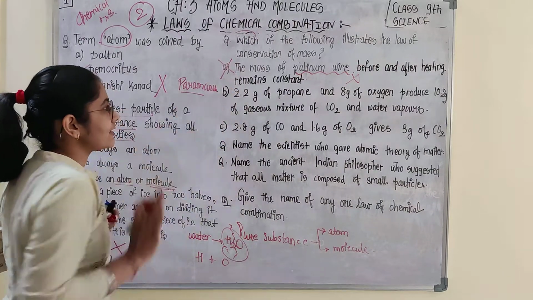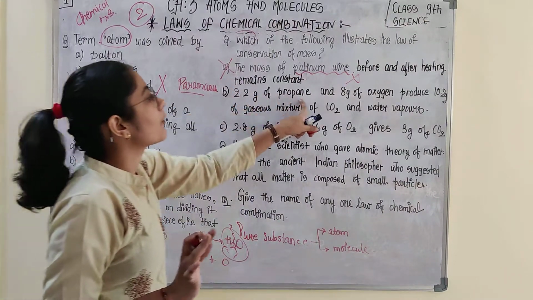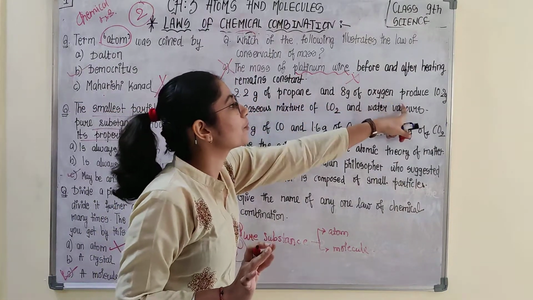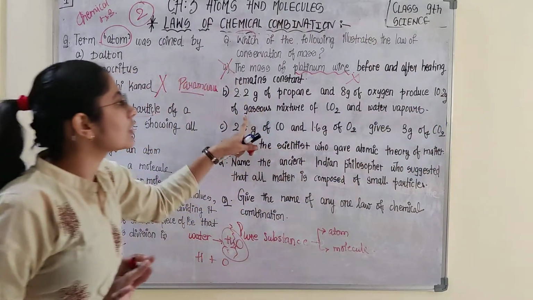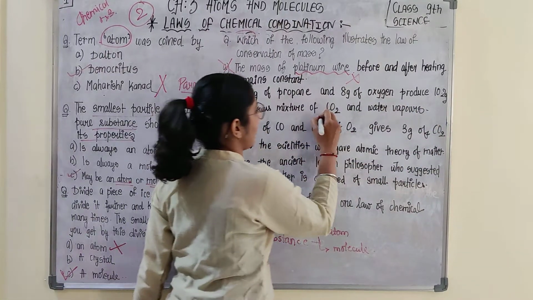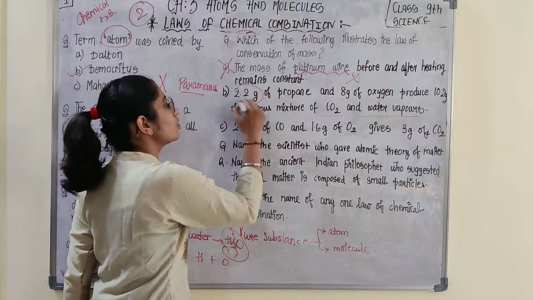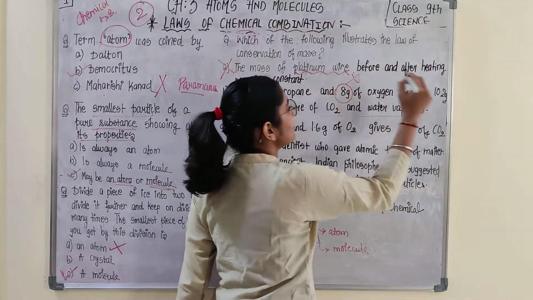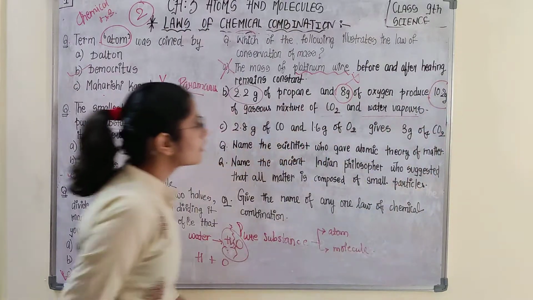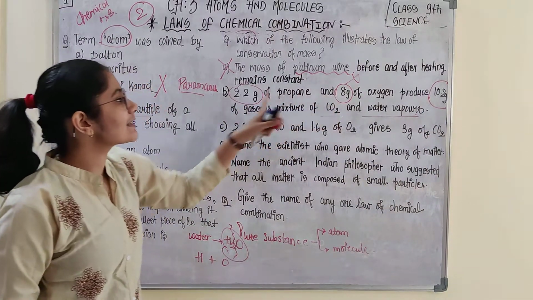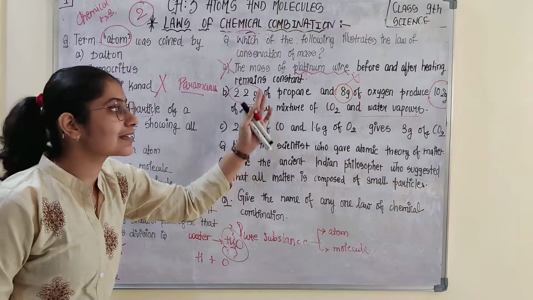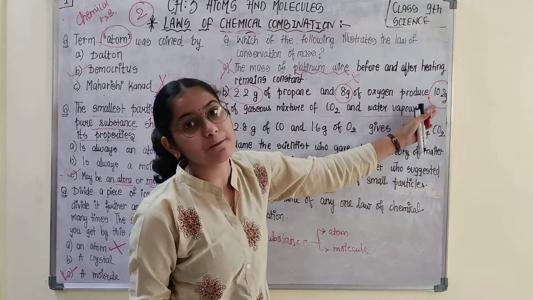We move on to the next. 2.2 gram of propane and 8 gram of oxygen produces 10.2 gram of gaseous mixture of carbon dioxide and water vapor. So here you see, these two are the reactants and this is the product. You add these two, thus the total mass of reactants equals the total mass of product.